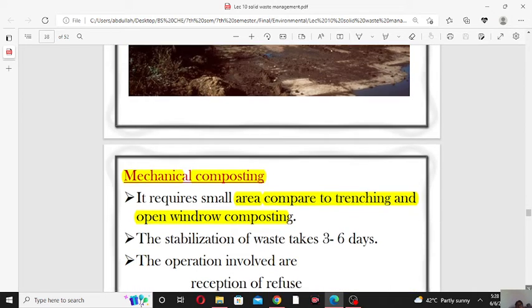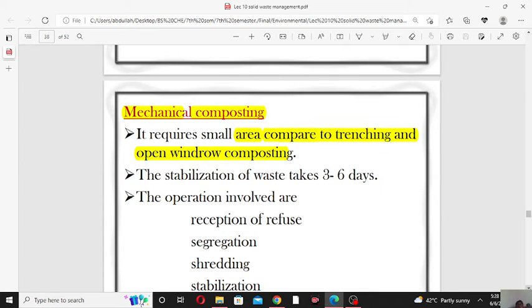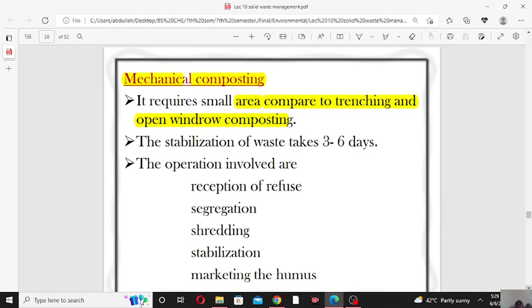The third method is mechanical composting. It requires a small area compared to trenching and open windrow composting. This method takes a small area, and the stabilization takes 3 to 6 days. So this is the fastest composting method as compared to the above two composting methods.